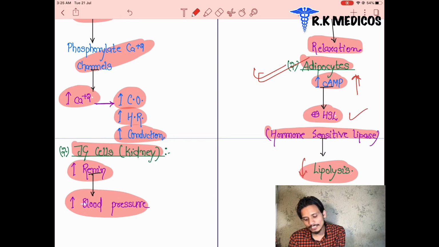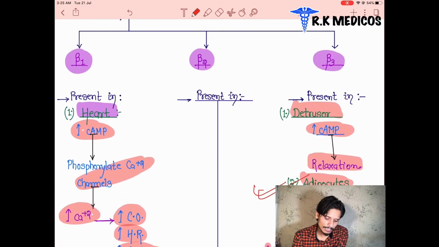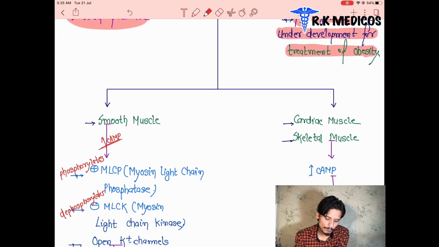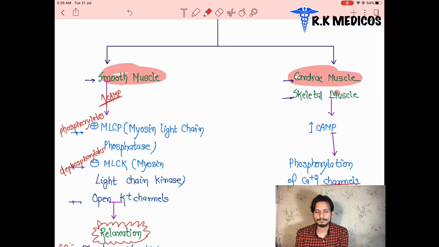So lipolysis means the lipid cells get broken down and obesity will be decreased through it. Hopefully in future several drugs will become available for this. Now we are going to see beta 2 receptors, where they are located. Beta 2 receptors are found first in smooth muscles, and second in cardiac and skeletal muscles.